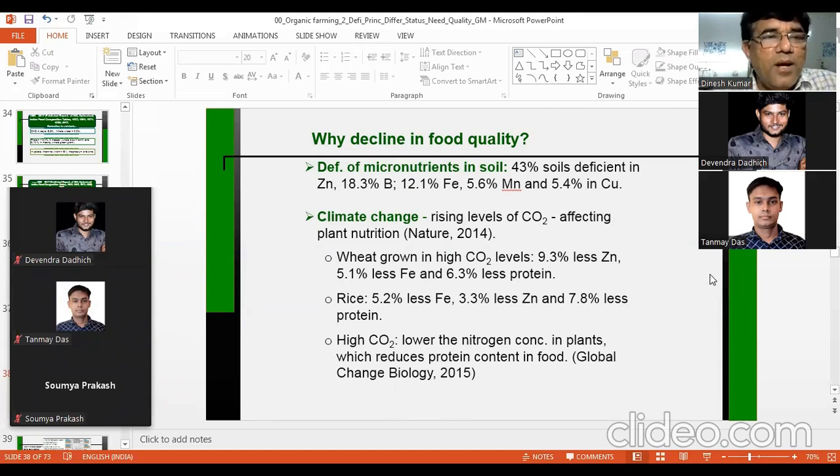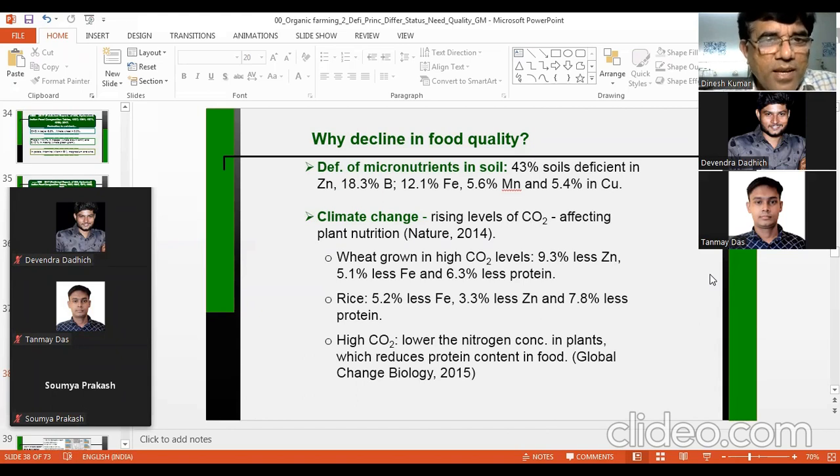Then next is climate change. Now the question comes, how is this climate change affecting the composition and the quality of the nutrients, how is it decreasing the protein content? And in some crops, it is increasing the carbohydrate content. In some crops, it is decreasing the vitamins, minerals, and so on. Why is it happening?